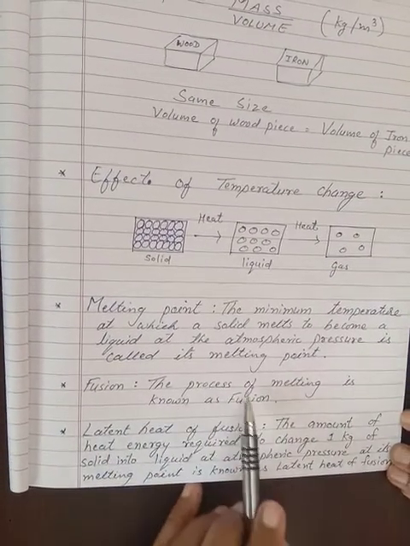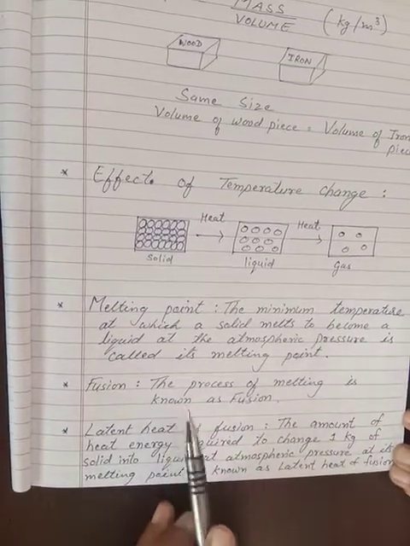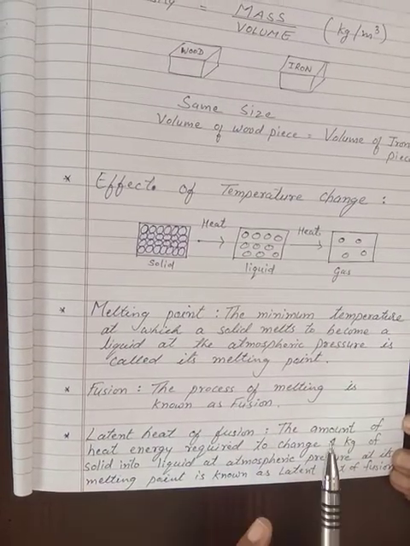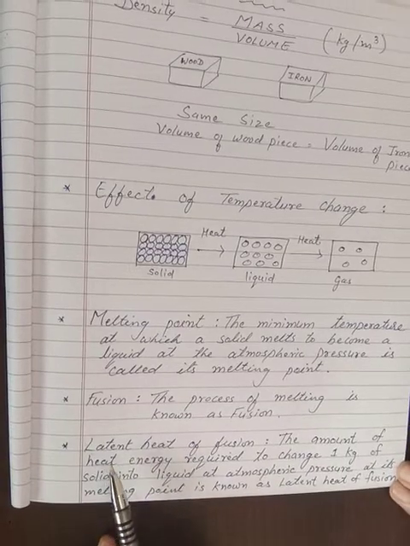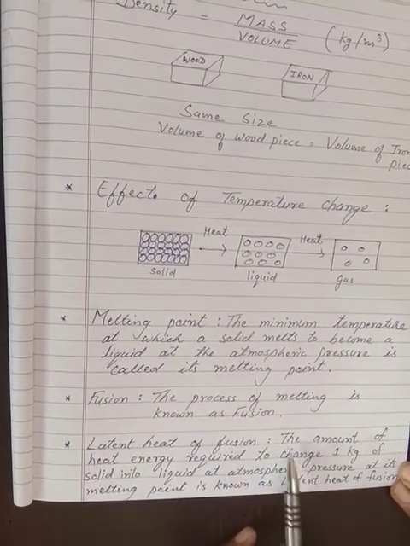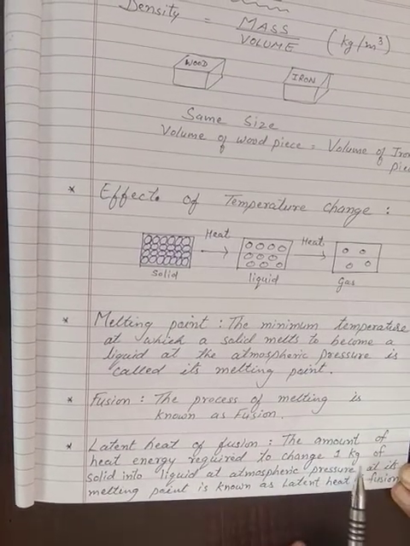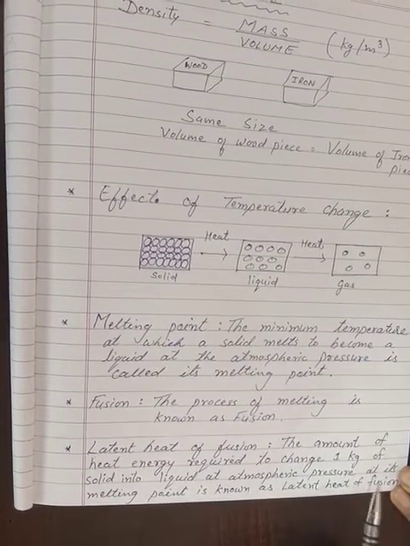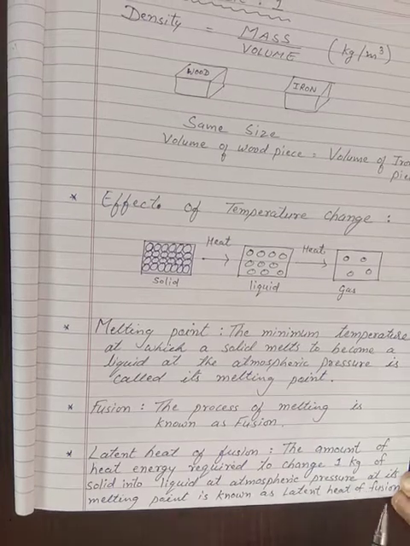Now, what is fusion? The process of melting is known as fusion. That means the process of conversion of solid into liquid is called fusion. The third thing is latent heat of fusion. The amount of heat energy required to change 1 kg of solid into liquid at atmospheric pressure at its melting point is known as latent heat of fusion.